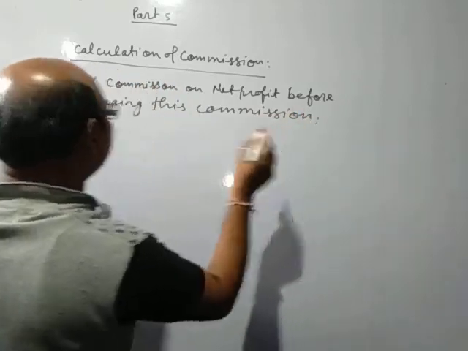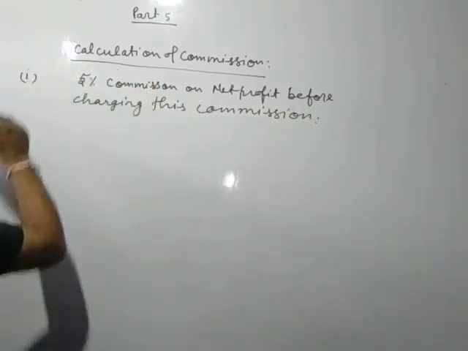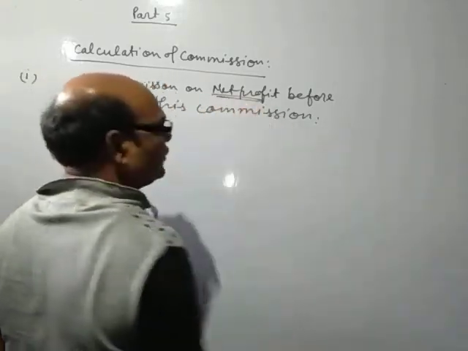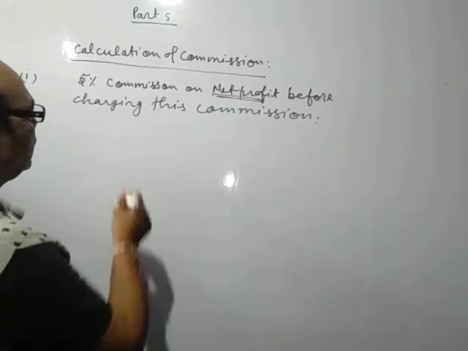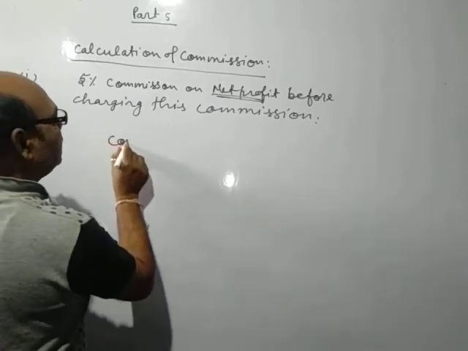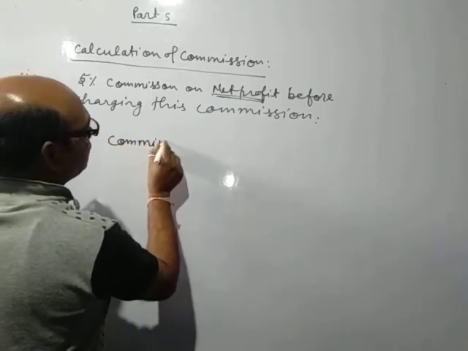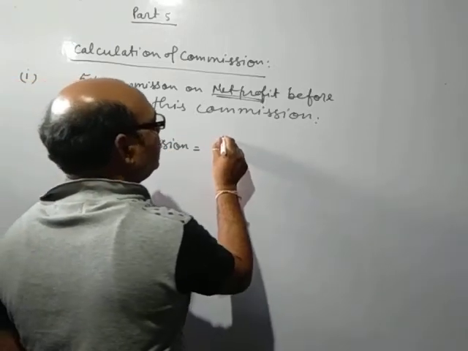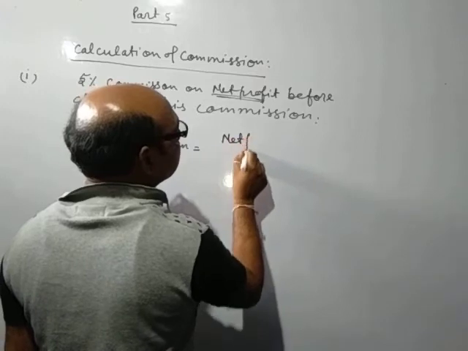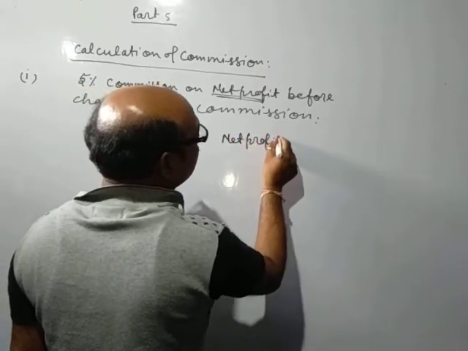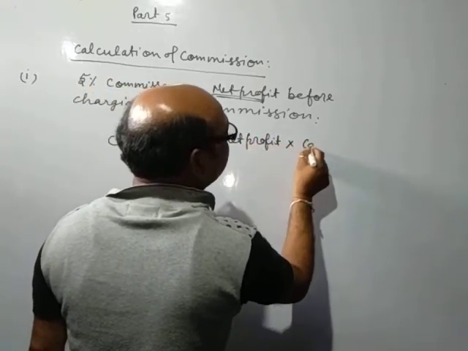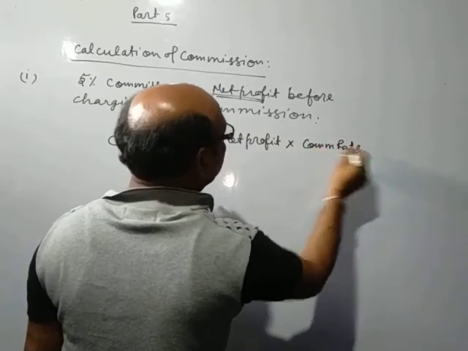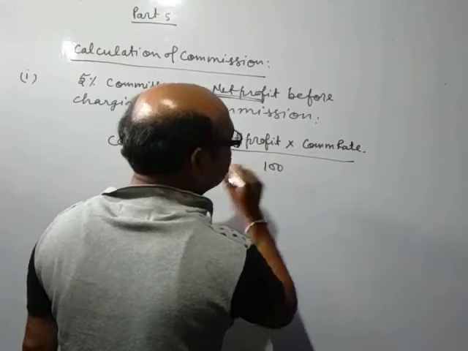If it is written before charging the commission, this is on the net profit. See this one. So you will write here: commission equals net profit into commission rate upon 100.